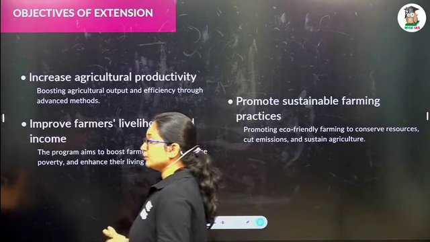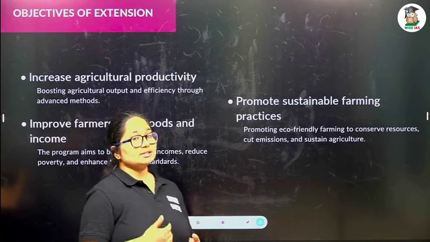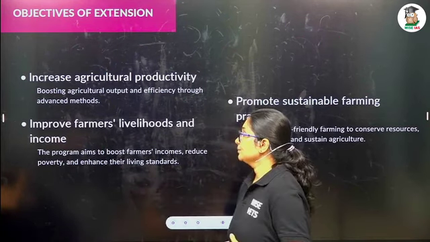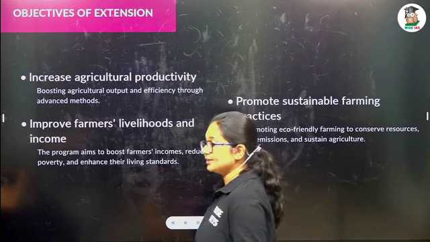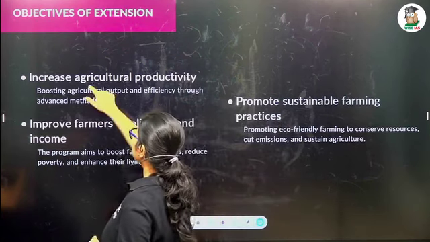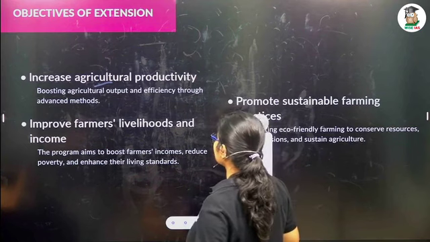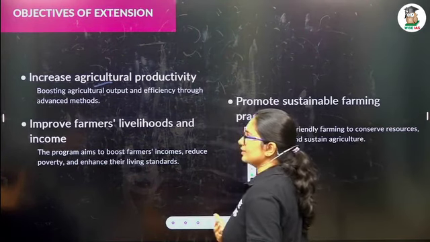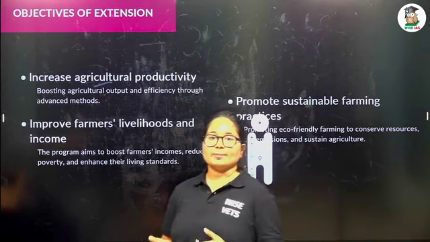So ultimately what we need is to improve the agricultural productivity. How can we improve the agricultural productivity? By adopting new methods, new technologies and new innovations. Okay. So boosting the agriculture output by efficiency through advanced methods, we can increase the agricultural productivity. And the second one is to improve income. Once the agricultural productivity increases, what will happen next?